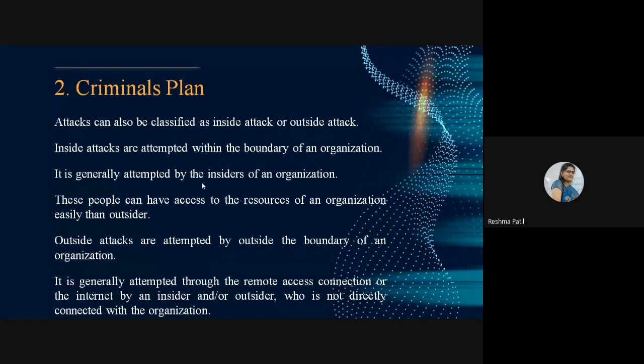Inside attack. These people can have access to the resources of an organization more easily than an outsider. They are insiders, so they can easily access the resources of the organization.